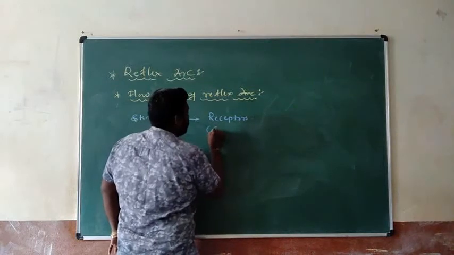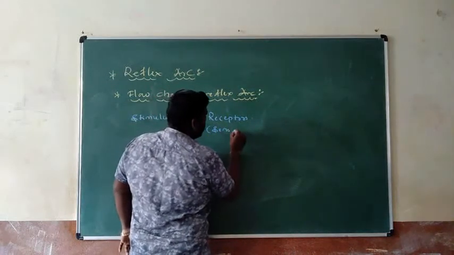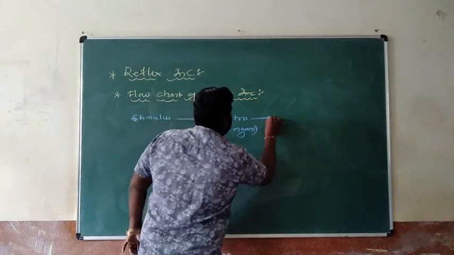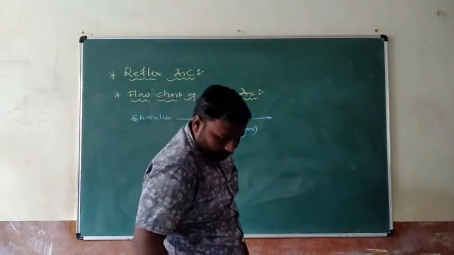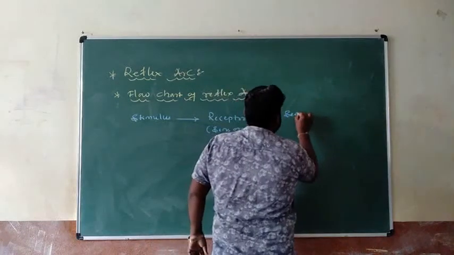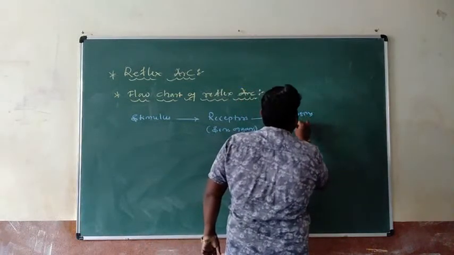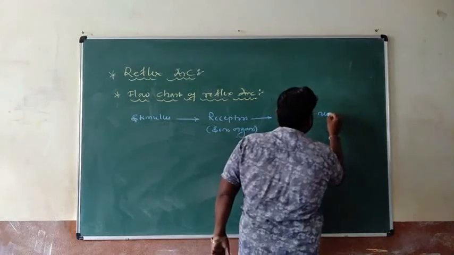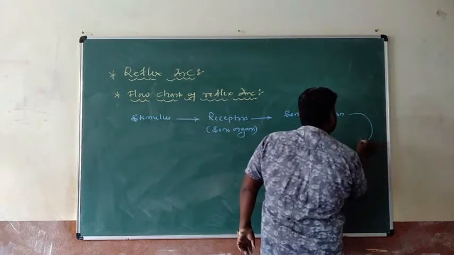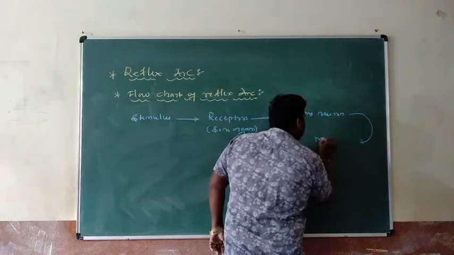Receptors are nothing but sense organs. Receptors to sensory neuron. Sensory neuron to motor neuron.